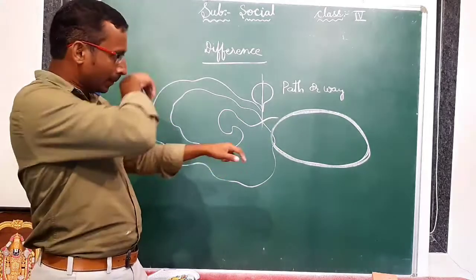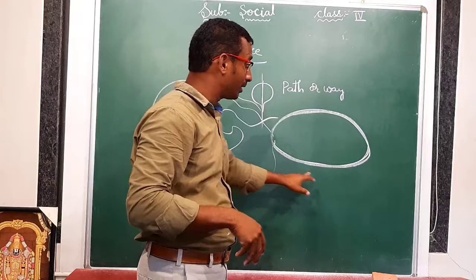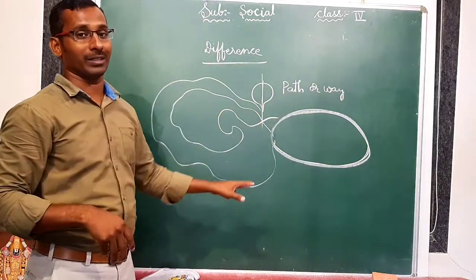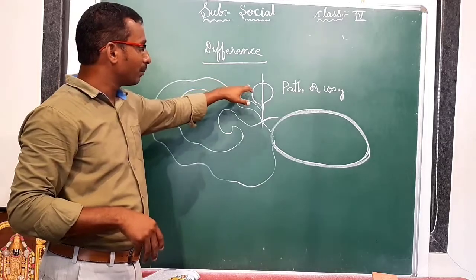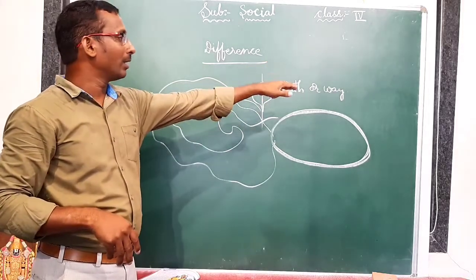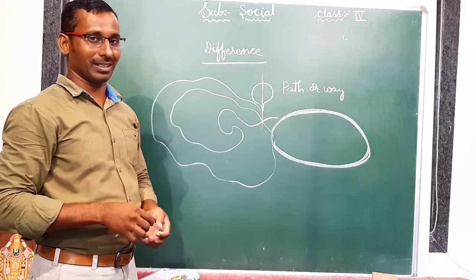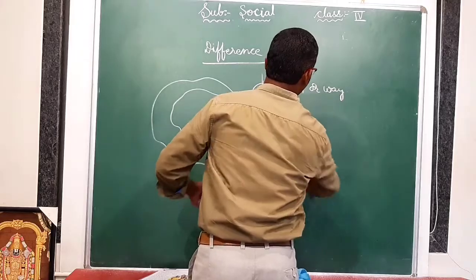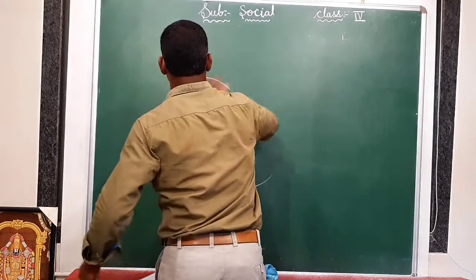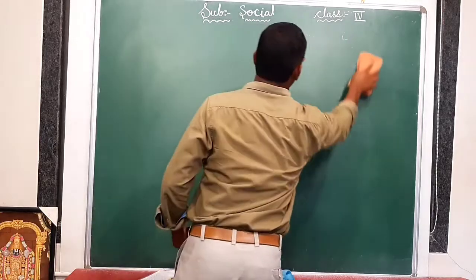That is why they are revolving around the Sun in one path. That is the difference between a spinning top and revolving planets. Clear? Yes. Now we are going to discuss rotation. What is rotation? What will happen in the rotation?